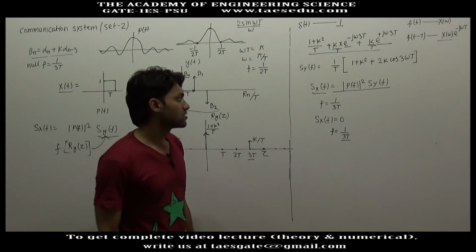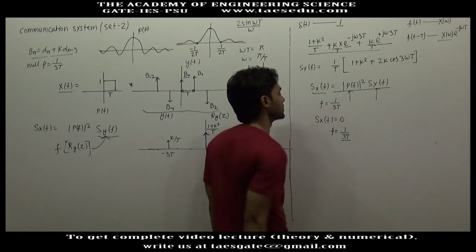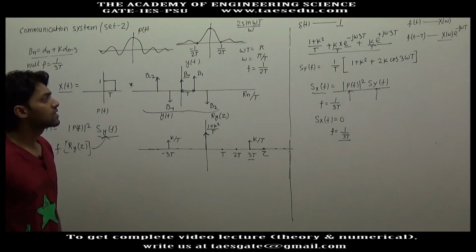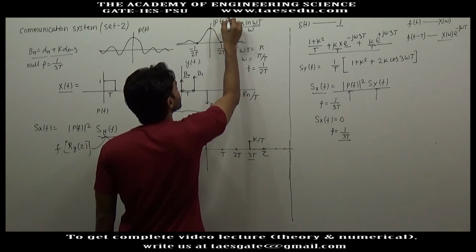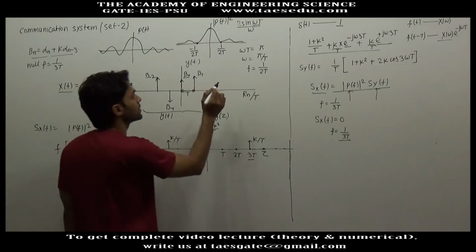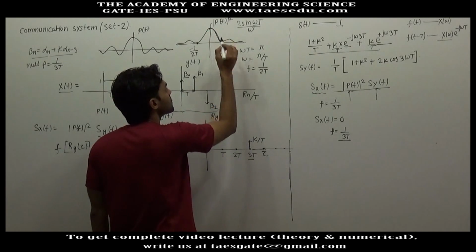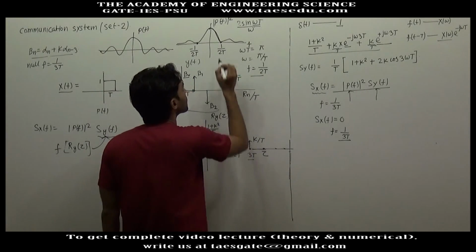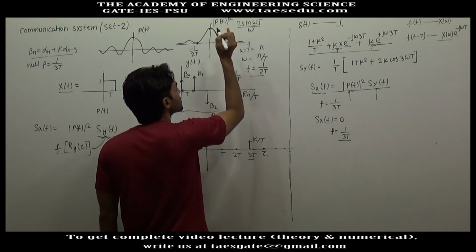Now this quantity can be 0 if P(f) is 0 or Sy(f) is 0 at f equal to 1 by 3T. Now if you draw the modulus of P(f) square graph, I have already proved that this goes to 0 for the first time when frequency is equal to 1 by 2T, and frequency equal to 1 by 3T will be somewhere at this point.